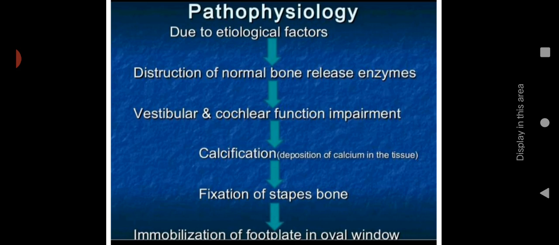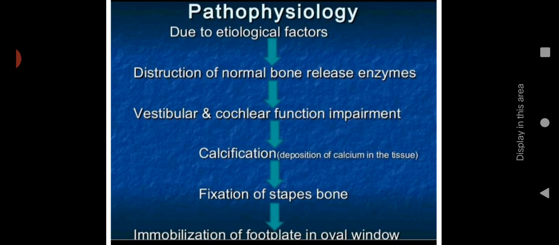There are so many risk factors. Because of that, what is happening? Destruction of normal bone releases enzymes; the normal bone enzyme release is stopped, or some kind of destruction is occurring. So vestibular and cochlear function impairment will be there, and that will lead to calcification, deposition of calcium in the tissue. So due to abnormal bone metabolism, calcium deposition occurs in the tissue.